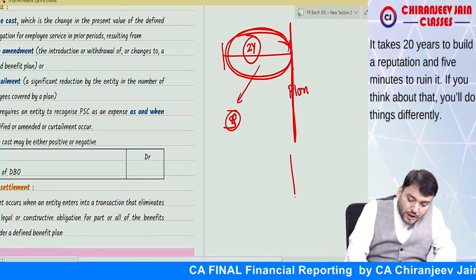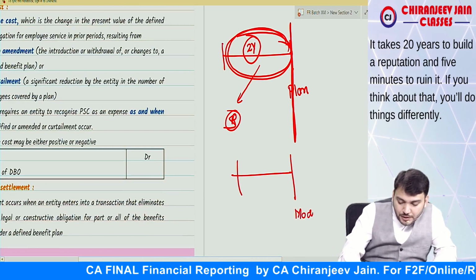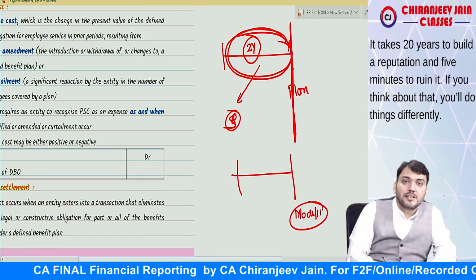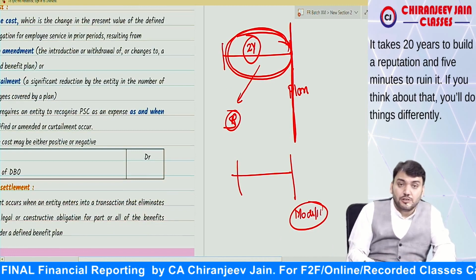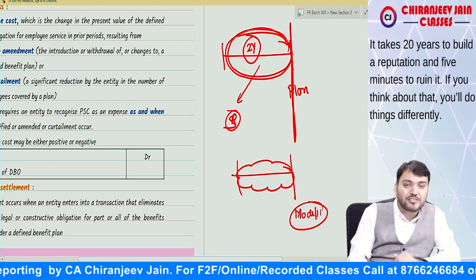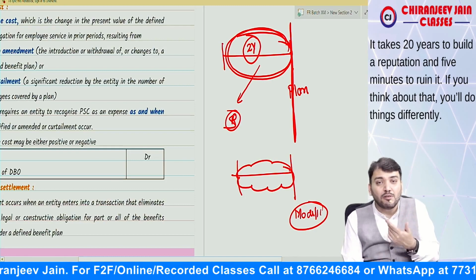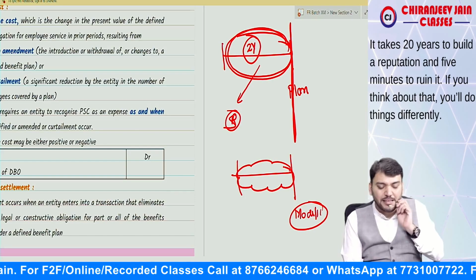Or there may be some modification also. If there is some modification in the plan, due to that modification there will be some increase, some past service cost. So that past service cost will be charged to PL immediately, or it will be deferred and recognized during the future period. That is the point.